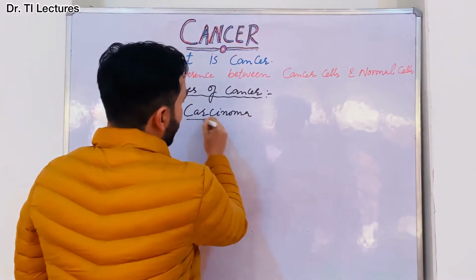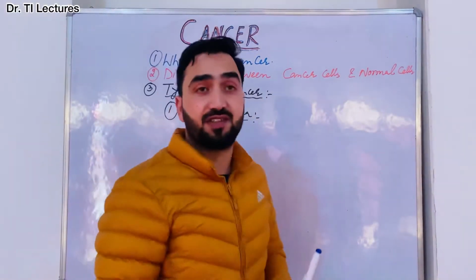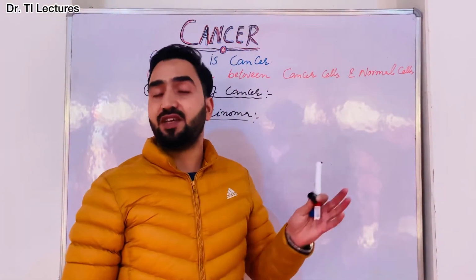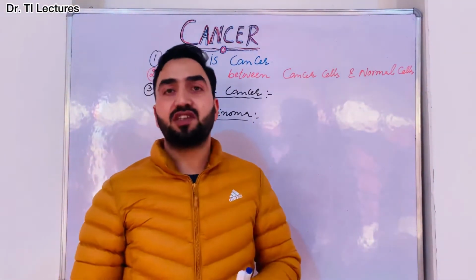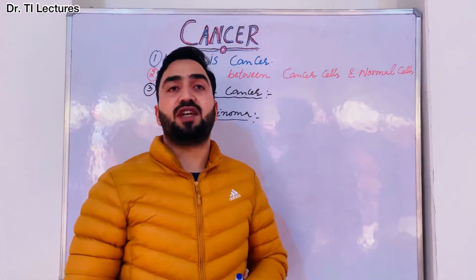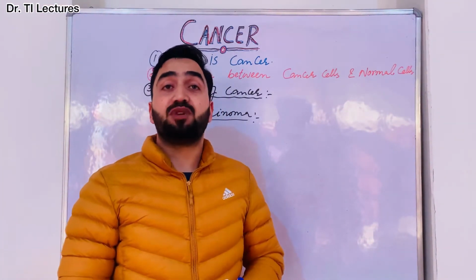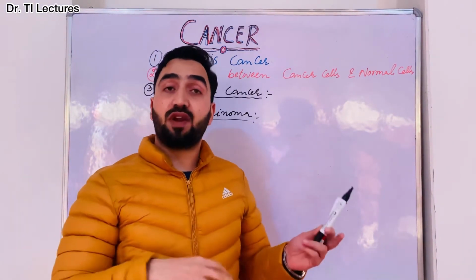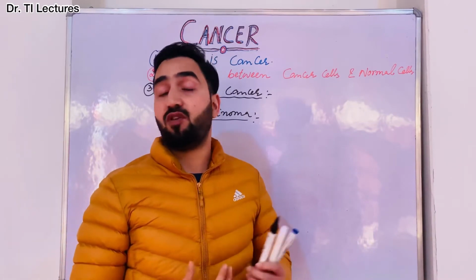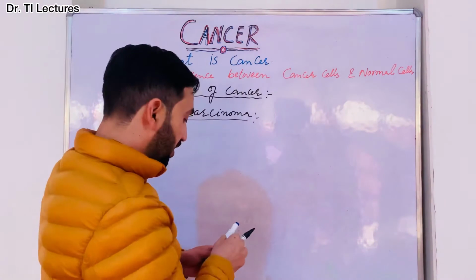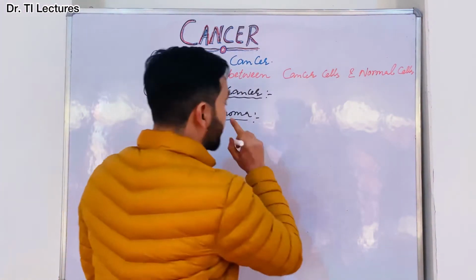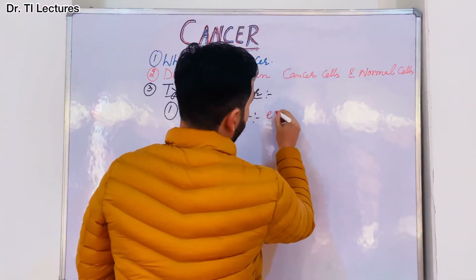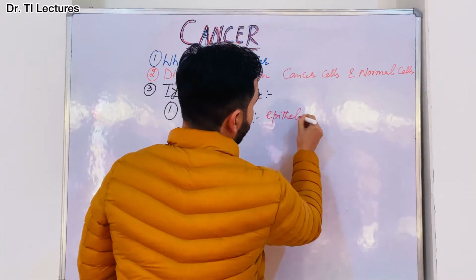We know there are 100 types of cancers, and they are usually named for the organs or tissues where they form, right? So first one is carcinoma. Carcinoma means these are the most common type of cancer. They are formed by the epithelial cells. And what are epithelial cells? Epithelial cells are the cells that cover the inside and outside surfaces of our body.